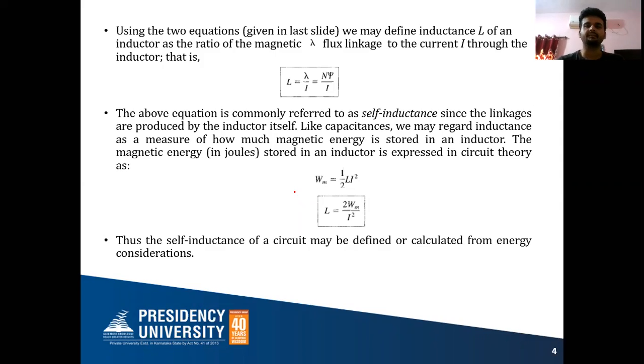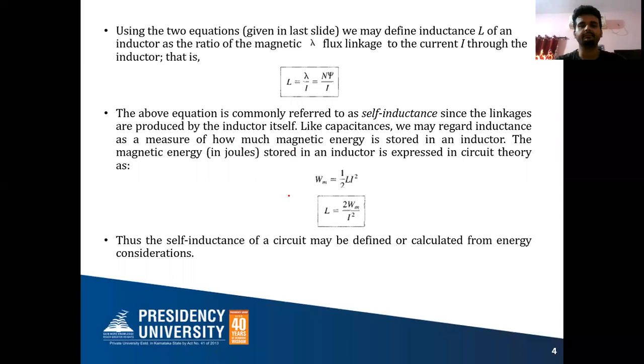Later in the upcoming slide, you will see that flux linkages due to some other inductor will be called mutual inductance. Like capacitance, we may regard inductance as a measure of how much magnetic energy is stored in the inductor. Like capacitance, how much electric energy it is storing, similarly inductance is a measure of how much magnetic energy is stored.